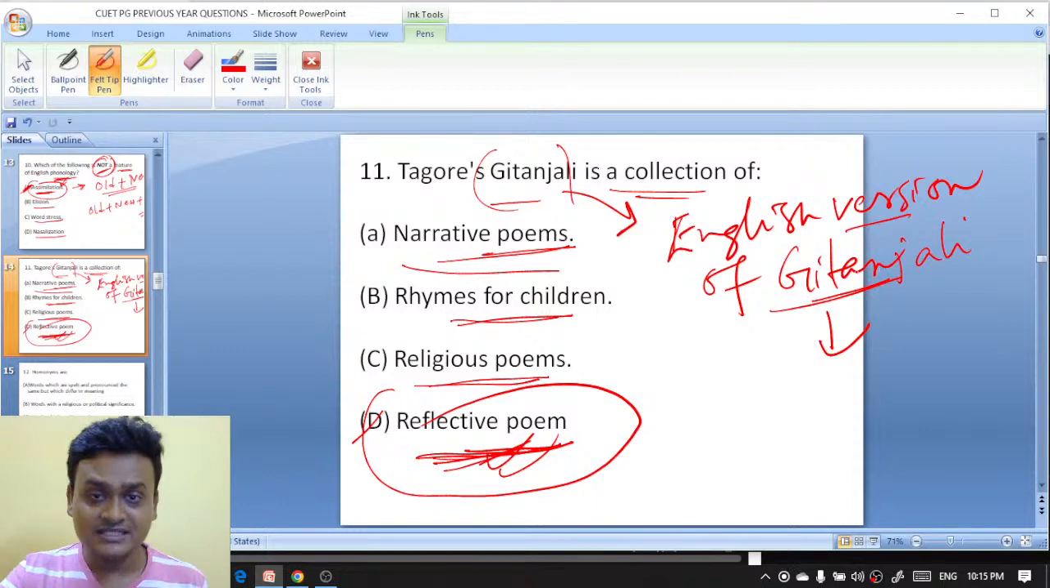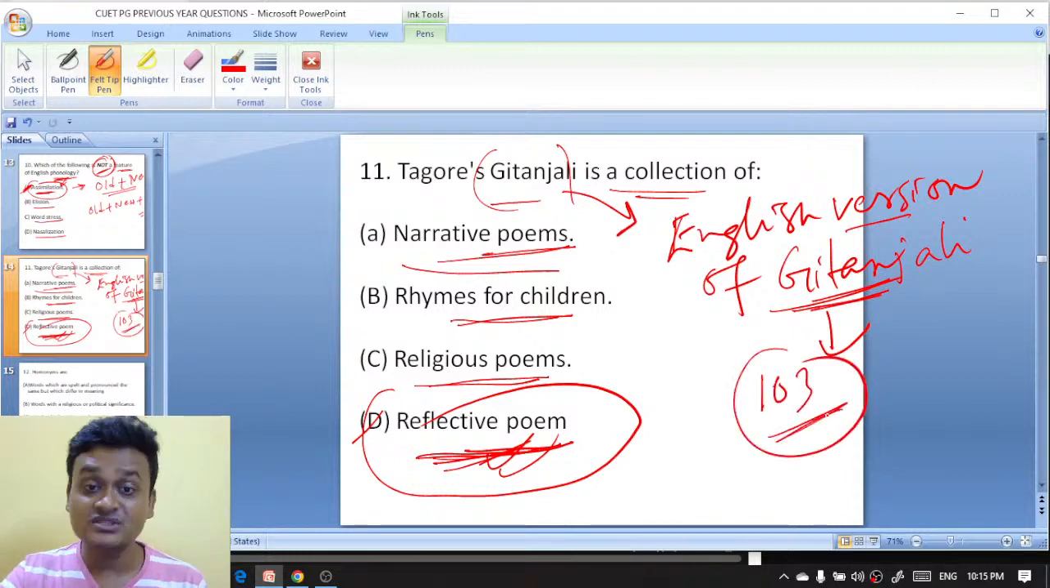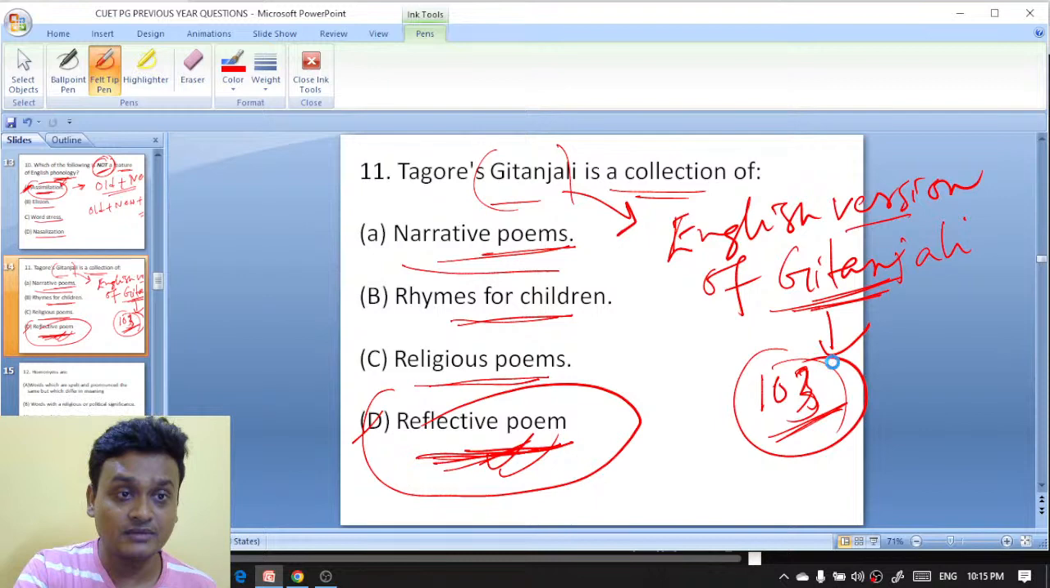The English version of Gitanjali actually had 103 English prose poems. 103 English prose poems. So how many are there in Gitanjali? 103 prose poems. Okay. Moving ahead to question number 12.